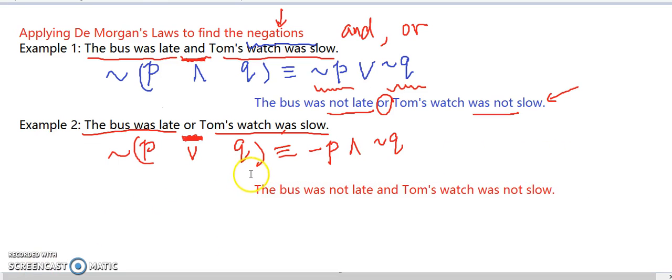And if we think about this example without looking at De Morgan's laws, it still makes sense. For example, if Tom has not showed up for work yet, and someone says, well, probably the bus was late, or another guess was maybe his watch was slow. But if you say, well, I disagree with you, you have a different opinion, that means you will say, I don't think any of your guesses is true.